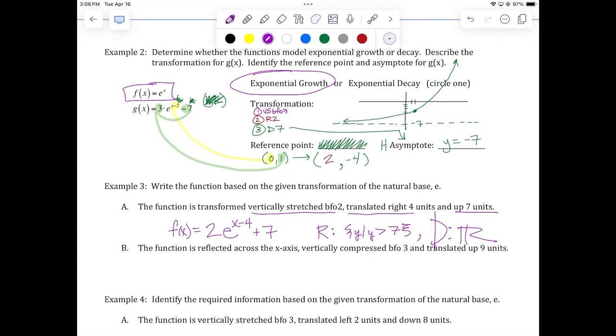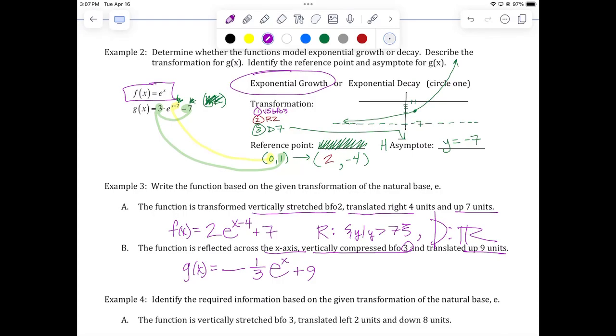Letter B. The function f, let's call this one g. I'm tired of calling everything f. It's reflected across the x-axis. To get something to reflect across the x-axis, what do we have to put out front? A negative, right? Now, it's also vertically compressed by a factor of 3. So what do we do with that 3? 1/3 in the front. Very good. That's a double-A value. The negative is an x-axis reflection, which is across the asymptote to begin with, and then vertically compressed by a factor of 3. And now it's up 9 units, so it's just e to the x. Don't forget the x. If there's no horizontal shift, it's still just x, and then +9 on the ground floor.